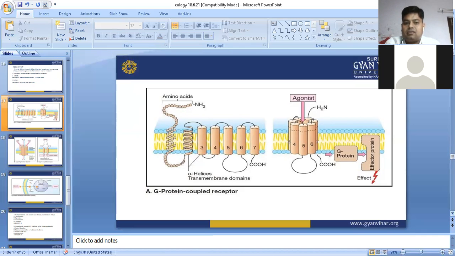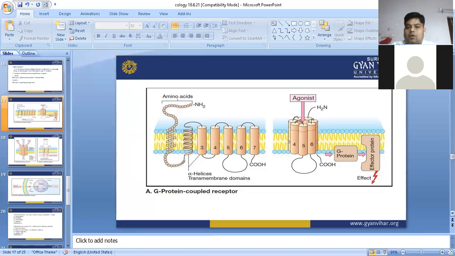The G protein coupled receptors are available on the cell membrane, and examples of G protein coupled receptors are muscarinic receptors, alpha and beta adrenergic receptors, 5-HT receptors, histamine receptor, pyridine or purine ring structure receptors, 5-HT1, 5-HT2, 5-HT4, 5-HT5, 6, 7 receptors, cannabinoid receptor, kappa, mu, delta receptors. All these are examples of G protein coupled receptors.